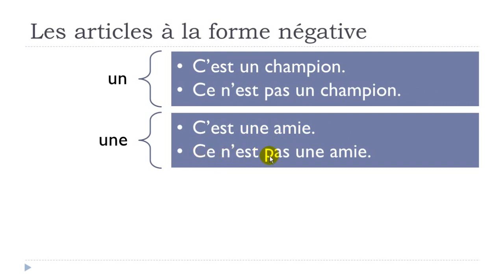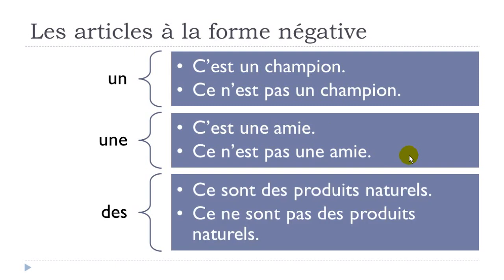Negative form, ce n'est pas une amie. Feminine, it's exactly the same rule, so une will stay here. You don't modify it. And for the plural, ce sont des produits naturels, okay? Produits, products, naturels, natural. Ce ne sont pas des produits naturels.